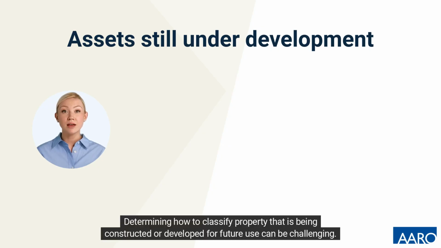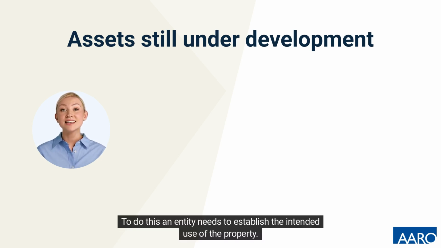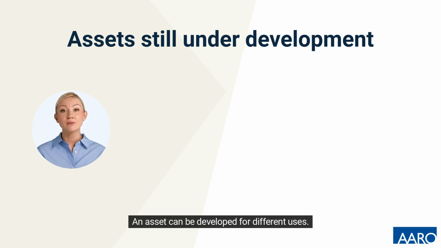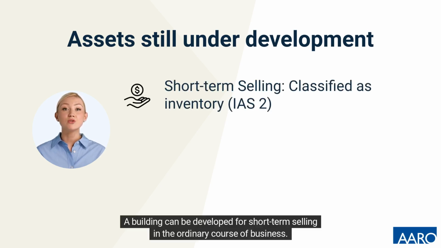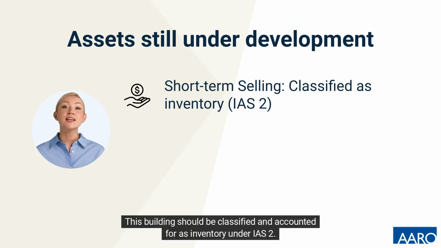Determining how to classify property that is being constructed or developed for future use can be challenging. To do this, an entity needs to establish the intended use of the property. An asset can be developed for different uses. For example, a building can be developed for short-term selling in the ordinary course of business. This building should be classified and accounted for as inventory under IAS 2.